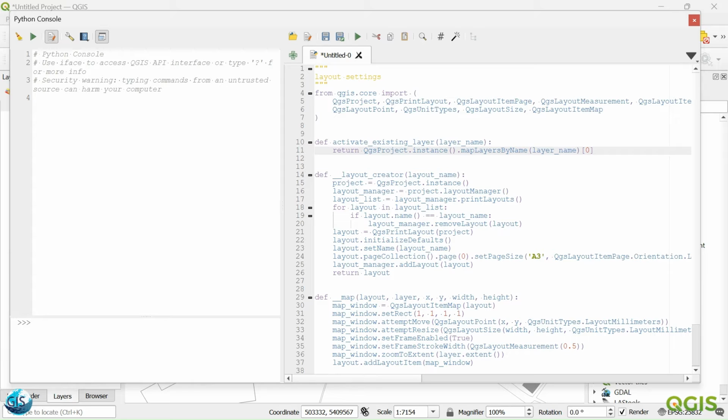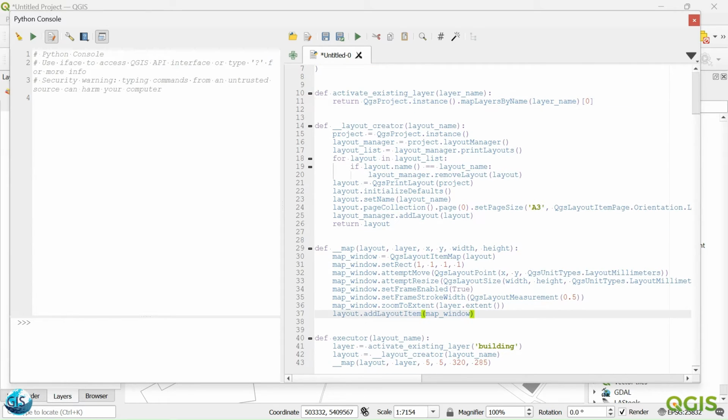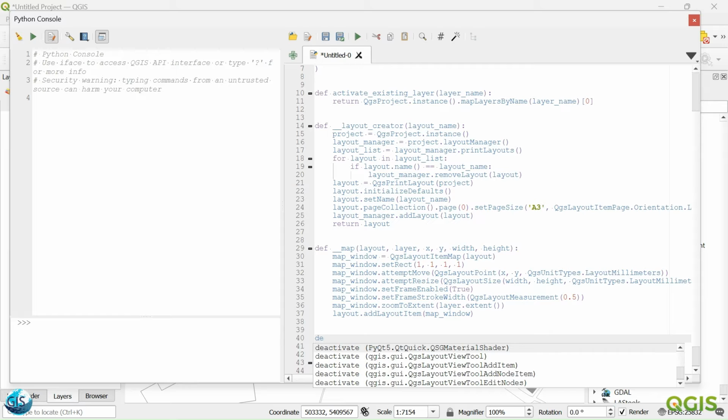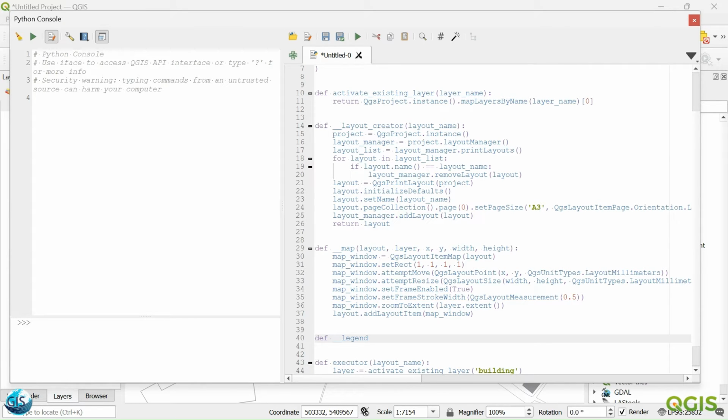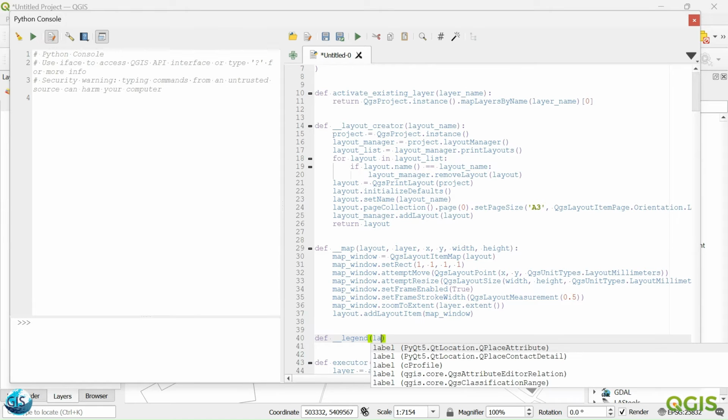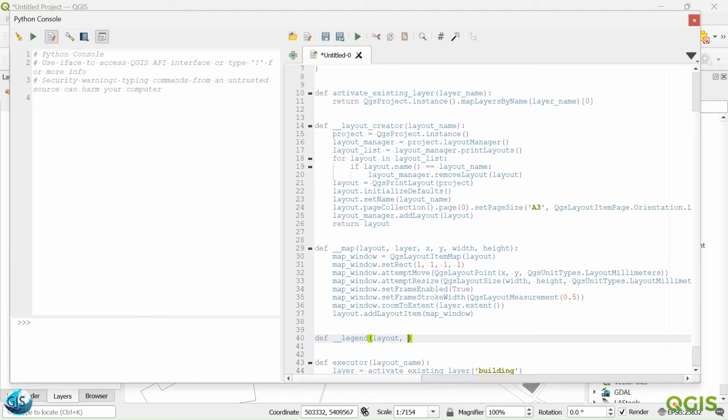Okay, so we need a new function, which is called def legend. I think all of you already know what a function is; we have already talked a lot about it. So we have our legend. The first thing we should say is which layout this legend belongs to, and after that which layers we want to visualize in this legend.